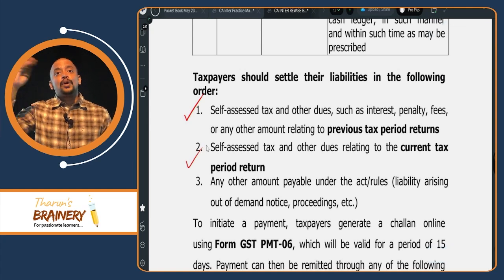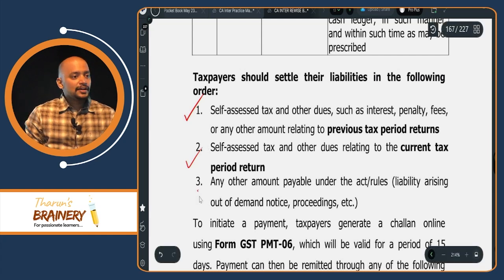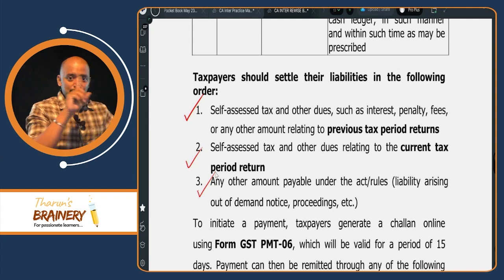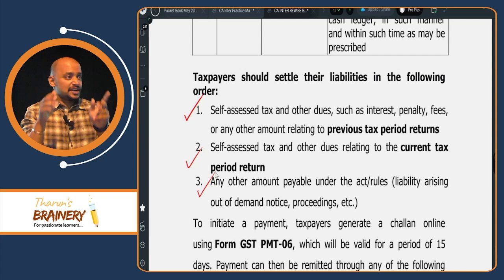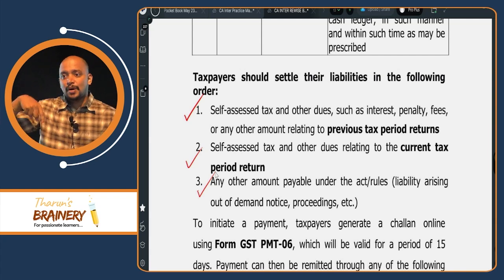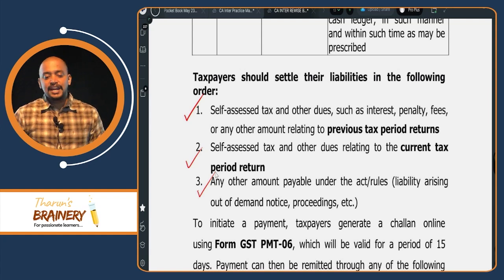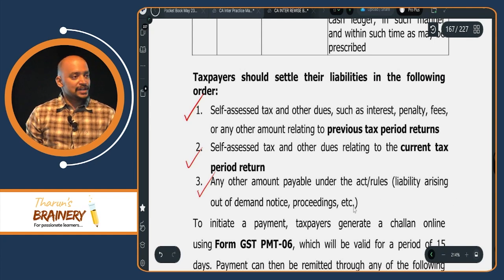Then any amount which the department has identified us to pay. Okay. Last month whatever we reported in GSTR1, that we need to pay first. Then current month what we reported in GSTR1, that we need to pay. Thereafter department will order us to pay some amount. Maybe we would have evaded in some past period. So that we need to pay third. Any other amount payable under the Act on account of demand notice or proceedings.